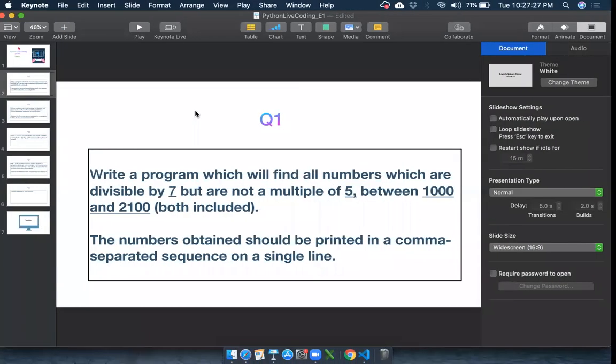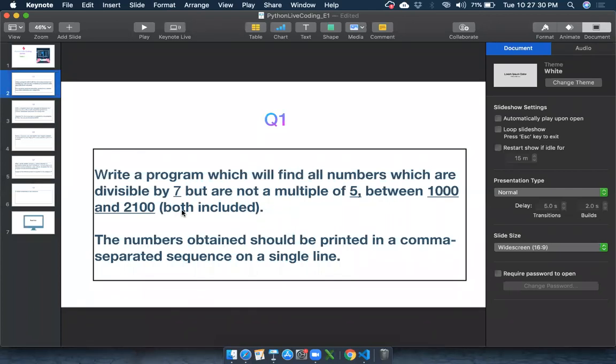So whenever you look at this problem, you need to underline the points here. Write a program which will find all the numbers which are divisible by 7 and so on. Especially between, so between is the keyword, 1000 and 2100. So we can start using the range function. Not only this statement, tomorrow they may ask to find the factorial of numbers between 10 and 15.